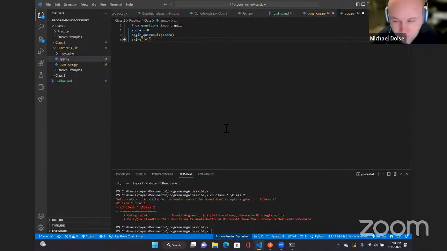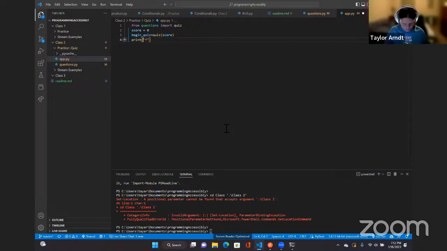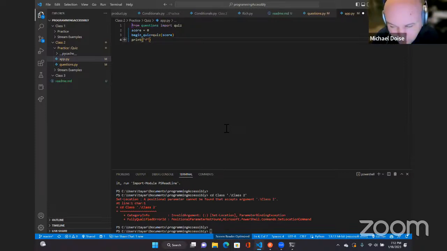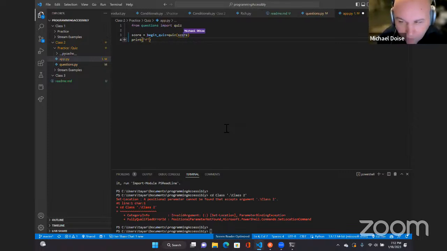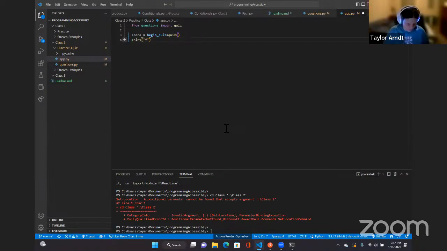So what you'll need to do is, it does look like I can save the file. Okay. So what we did, I did that, and now what we need to do is under here, we can get rid of score equals 0. And we could say score equals begin quiz, remove the score argument. Okay. And now you could put in your print stuff, all the text.